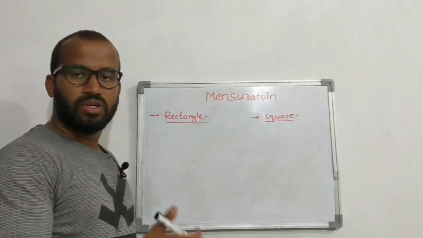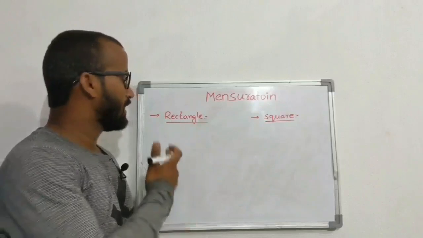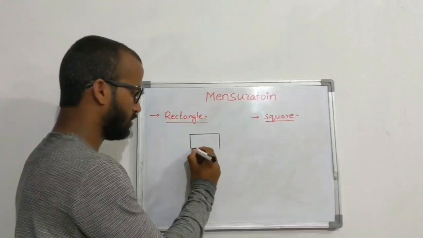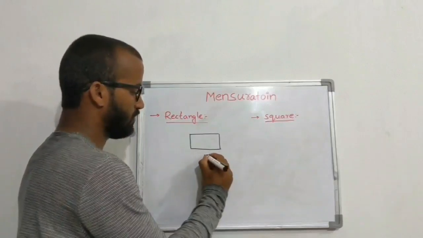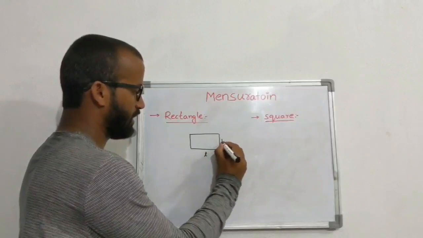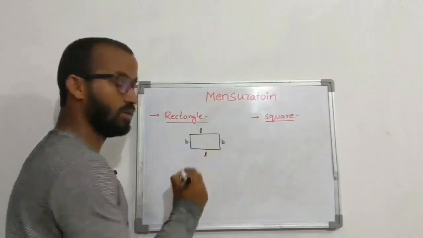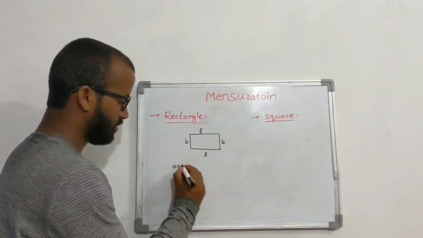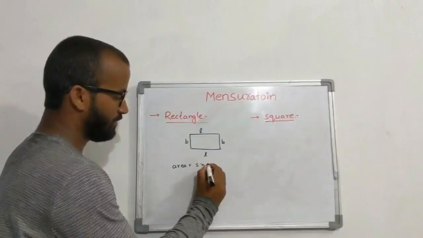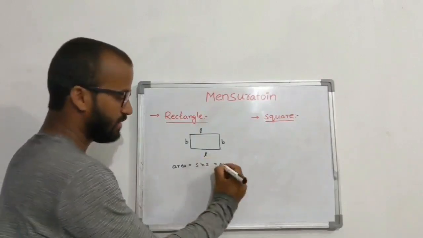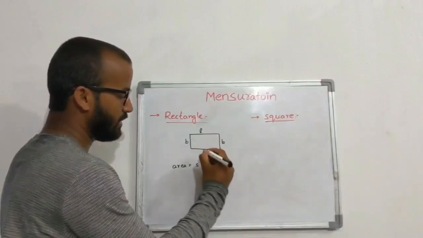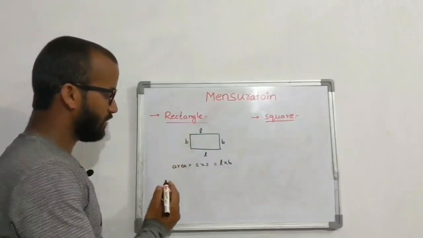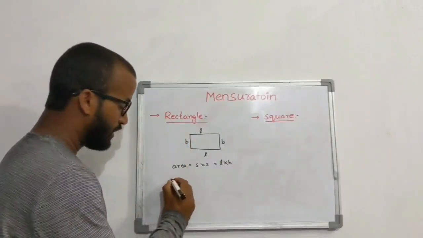And the first 2D shape we are selecting is rectangle. What is meant by rectangle? Opposite sides are equal. This is length, this is the breadth, this is the length, and this is the breadth. What is the area of rectangle? Side into side, L into B. So length into breadth is the area of rectangle.